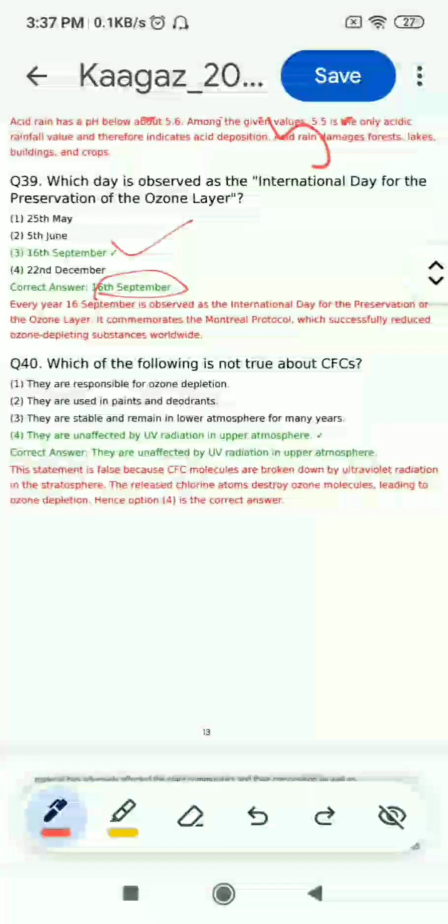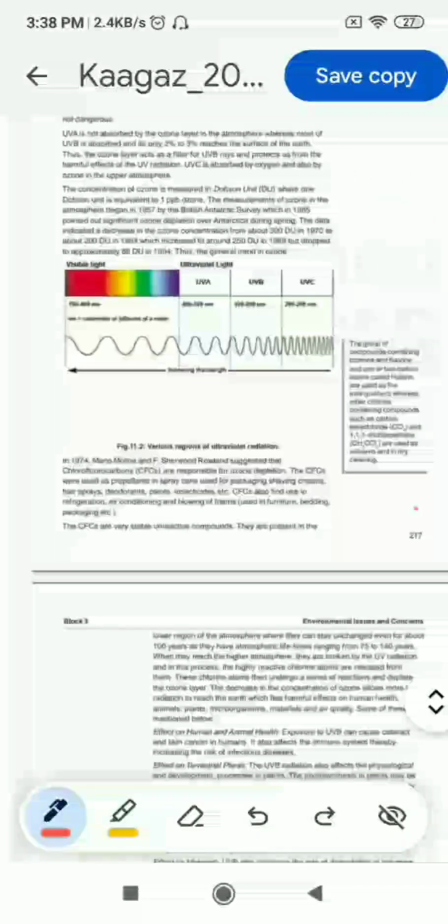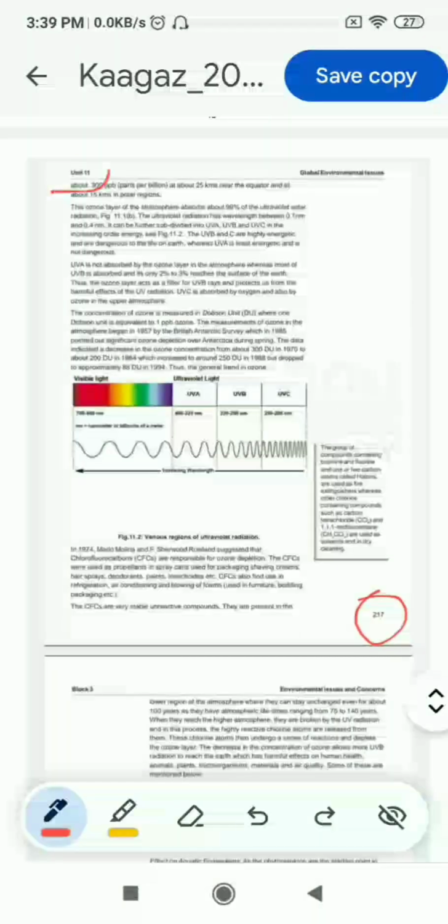Now question 40, which of the following is not true about CFCs? Options are: they are responsible for ozone depletion, they are used in paints and deodorants, they are stable and remain in the lower atmosphere for many years, they are unaffected by UV radiation in the upper atmosphere. So we have to identify the incorrect option about CFCs. So we will find the answer on page number 217 of unit 11.